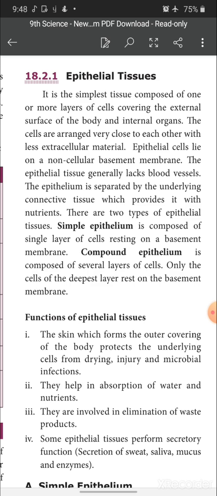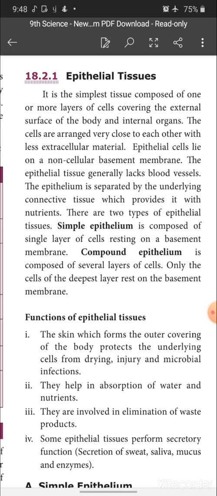So, here in epithelial tissues, the cells are arranged very close to each other but with less extracellular material. Epithelial cells lie on a non-cellular basement membrane. The epithelial tissue generally lacks blood vessels. The epithelium is separated by the underlying connective tissue, which provides it with nutrients.